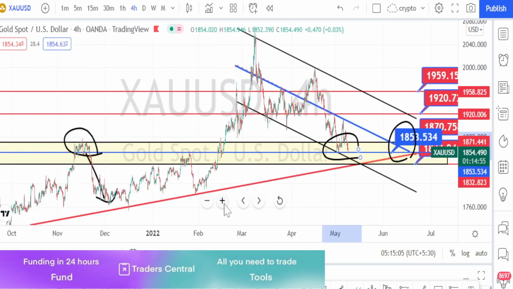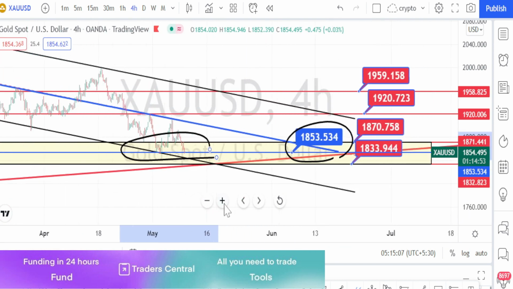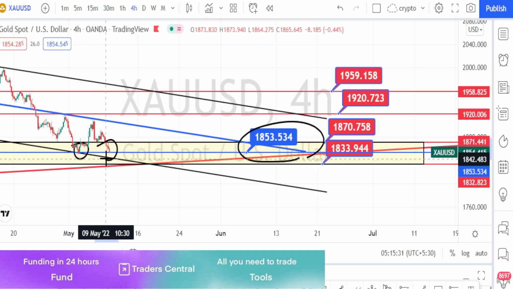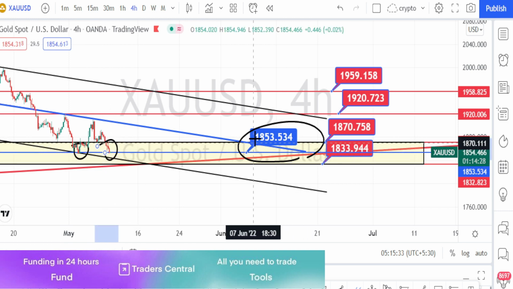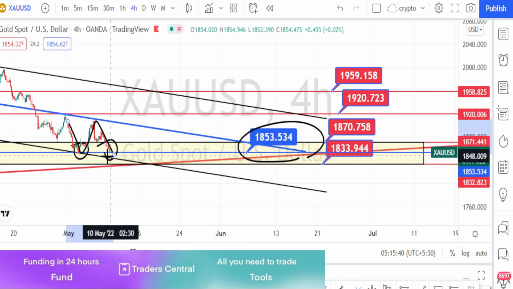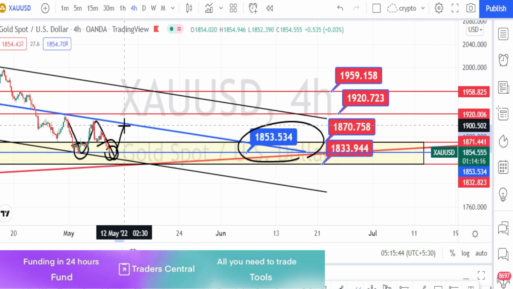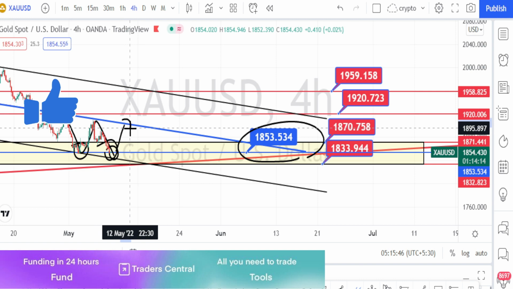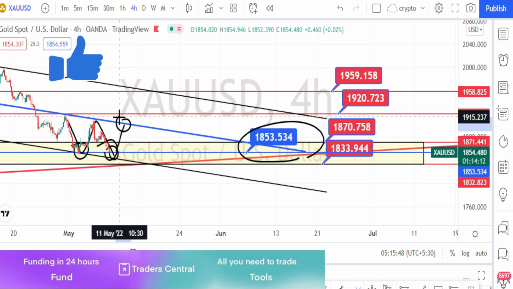When we look at the price action more closely, it has tested this level several times, and currently also it is taking support. So if the price action bounces back from this level, we can expect it to retest this midline of the bearish channel pattern.